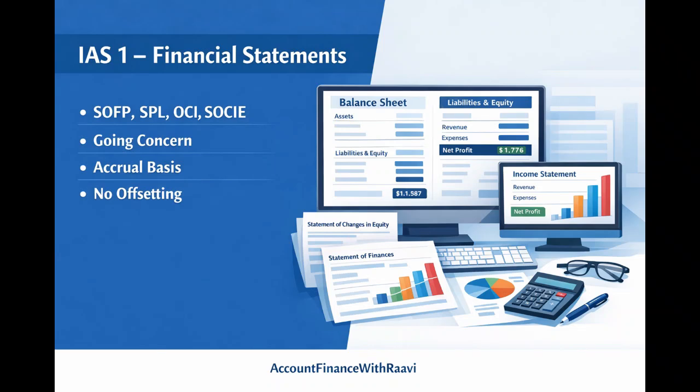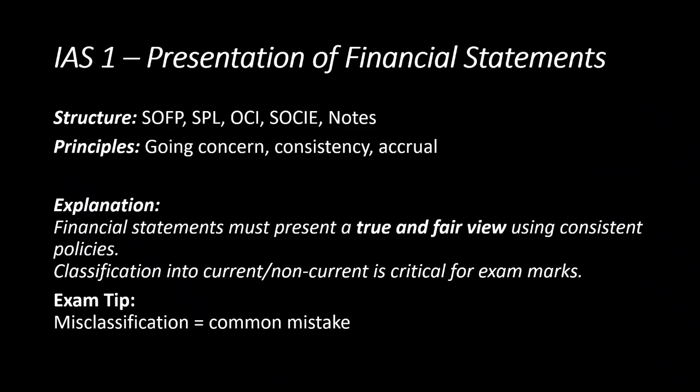So here you can see on this particular slide, the first one, IAS 1, that is financial statements, which deals with the preparation of financial statements. Normally financial statements generally include the statement of financial position, statement of profit or loss and other comprehensive income, statement of changes in equity and key notes. And always do remember this particular standard mainly focuses on going concern, consistency and accrual principles. So in the exam you can expect a question on these three major principles.